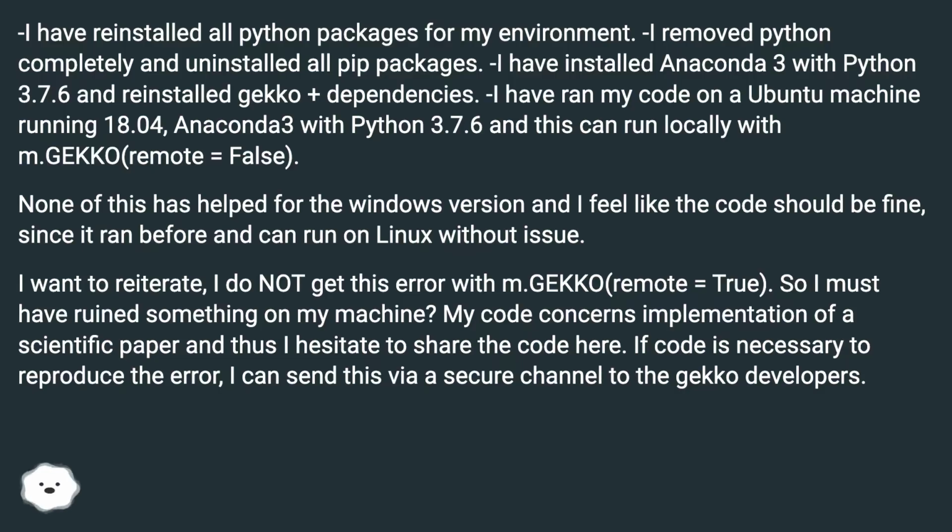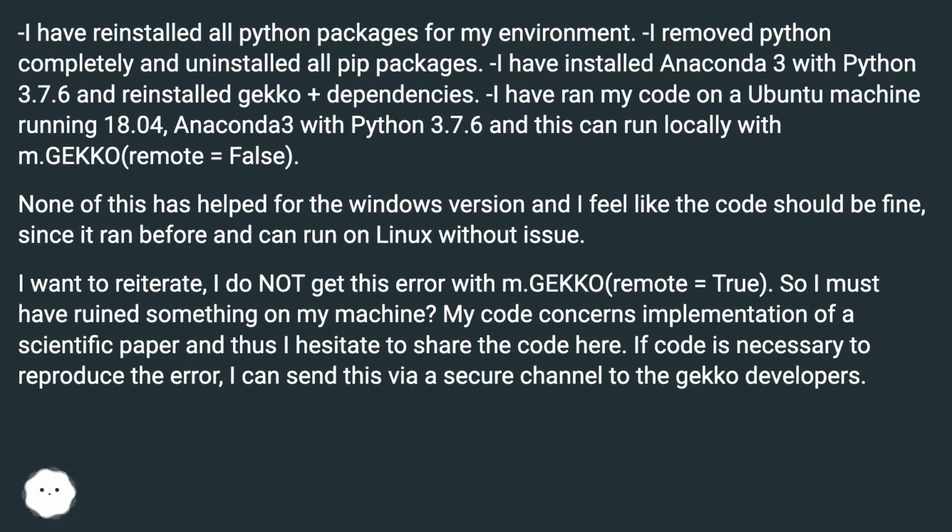None of this has helped for the Windows version and I feel like the code should be fine, since it ran before and can run on Linux without issue. I want to reiterate, I do not get this error with m.gekko, remote equals true. So I must have ruined something on my machine?